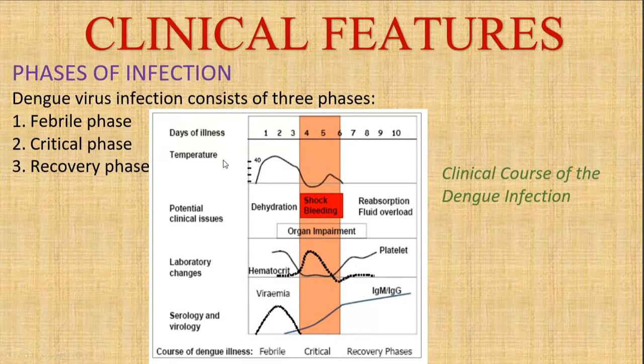Here you can see the febrile phase starting suddenly at 40 degrees and lasting up to 7 days. Earlier you will be seeing dehydration, and the shock and bleeding will start after around 3 days. The rash will also appear around the same time, the second or third day, and will last up to the fifth, sixth or seventh day.